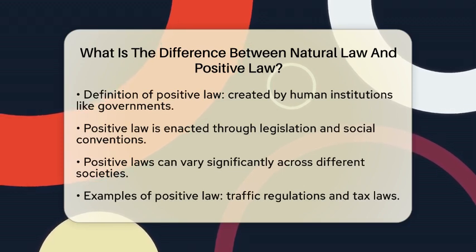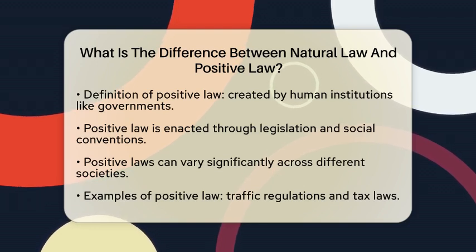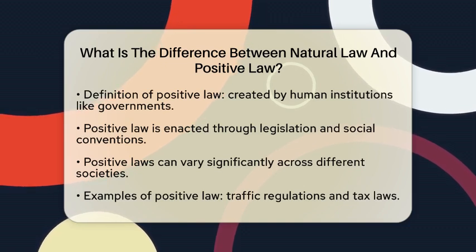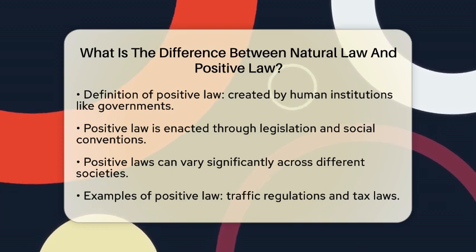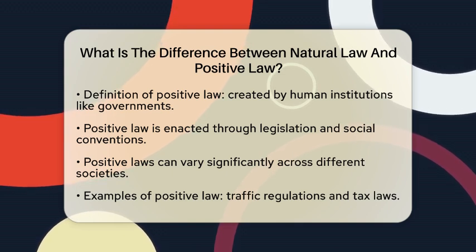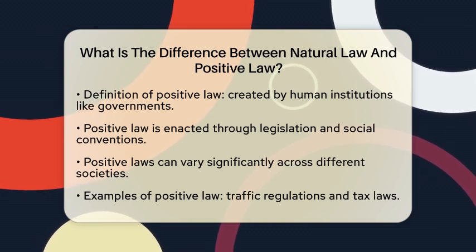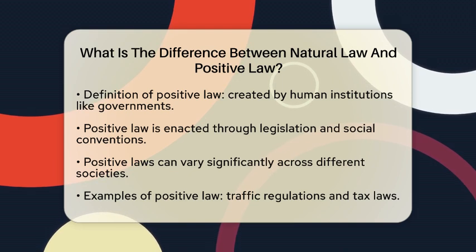On the other hand, positive law is created by human institutions like governments and legal systems. These laws are enacted through legislation and social conventions. Positive laws can differ greatly from one society to another and are not necessarily based on universal moral principles. Think of traffic regulations or tax laws. These are examples of positive laws that vary depending on where you live. They are enforced by human authority and may or may not align with the principles of natural law.